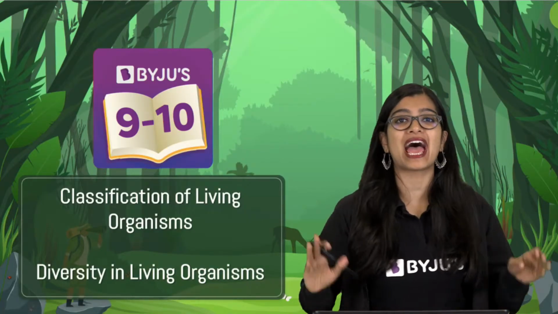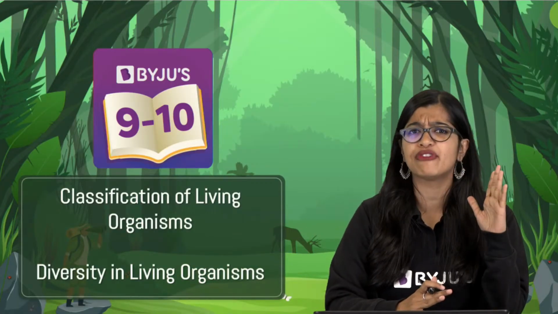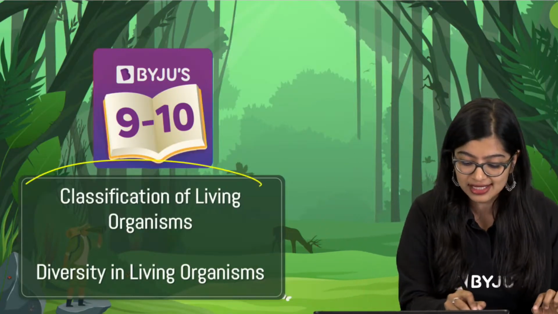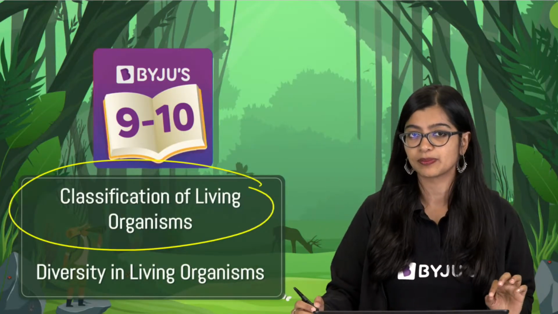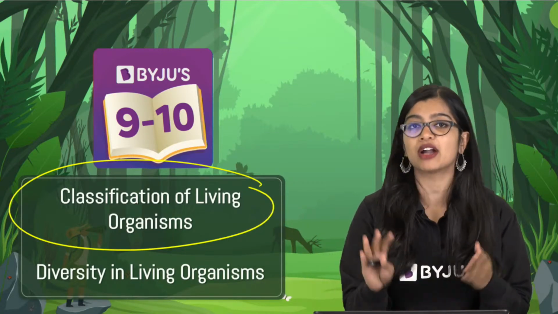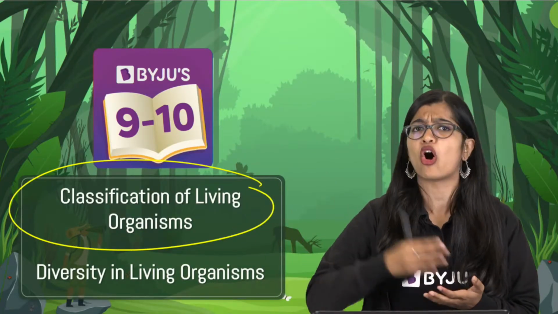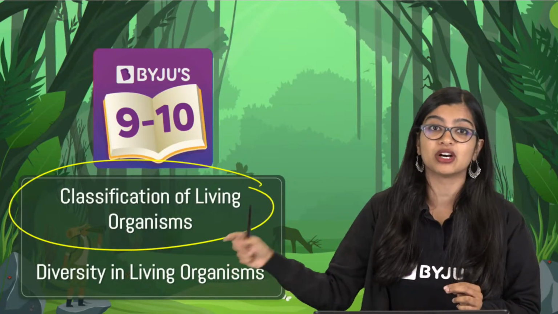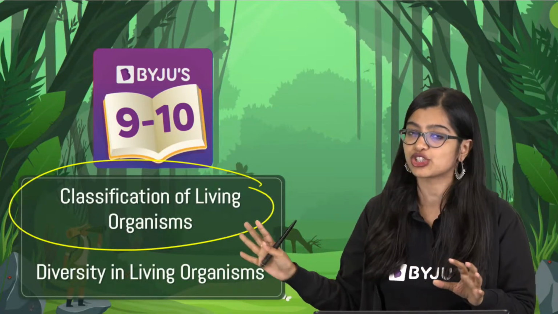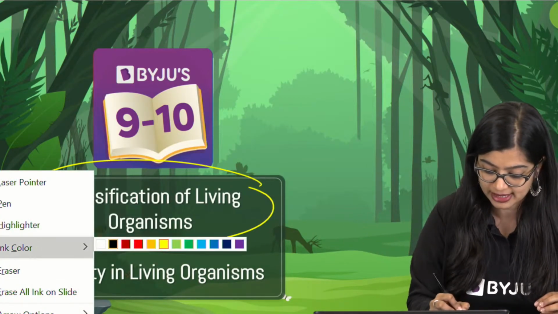I'm Aishwarya, and in our class today, especially for all my wonderful 9th graders, we are going to be doing a class on classification of living organisms. Now, this topic is of course not part of your current CBSE syllabus. If you are from other boards, maybe ICSE or various other boards, you might have a chapter which says 5 kingdom classification, right? But if you are a CBSE student, this particular chapter does not exist. And the first time you will ever learn about this chapter will be in your 11th standard, okay?